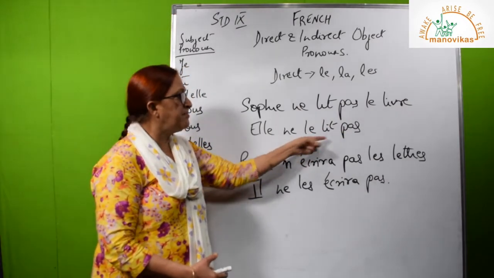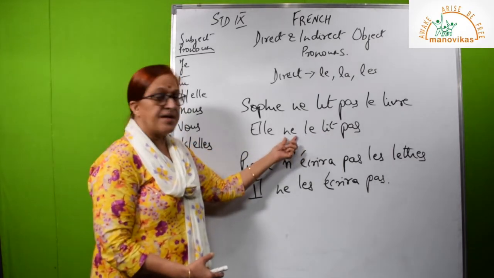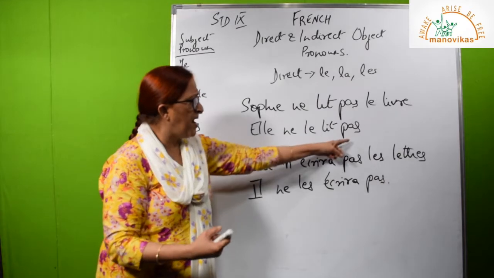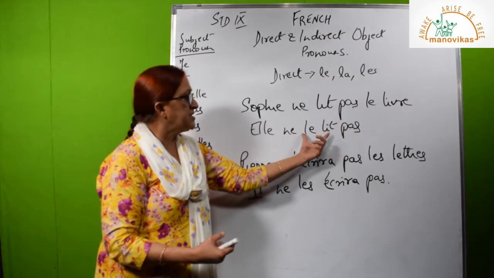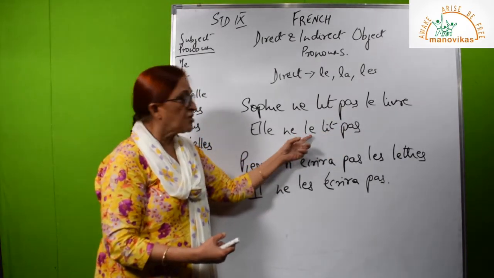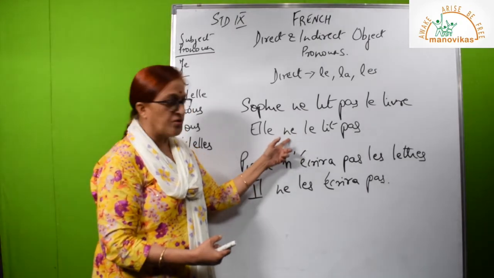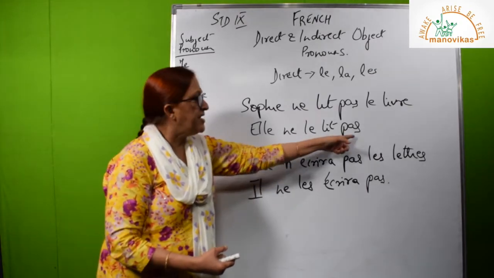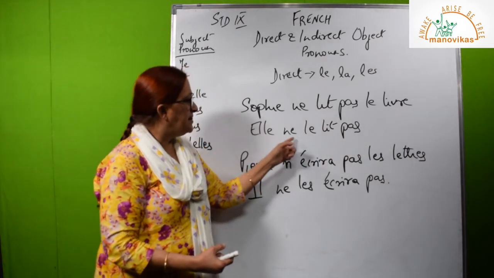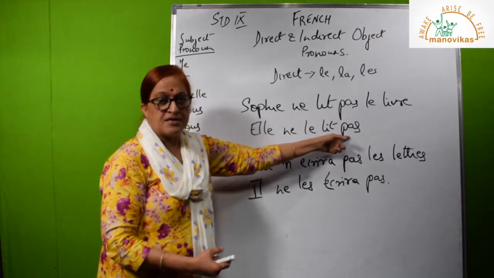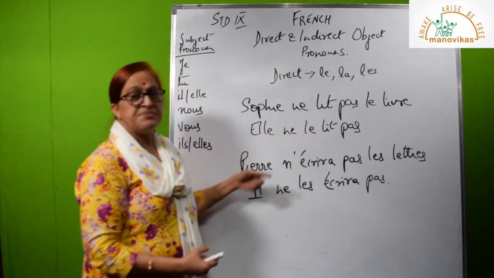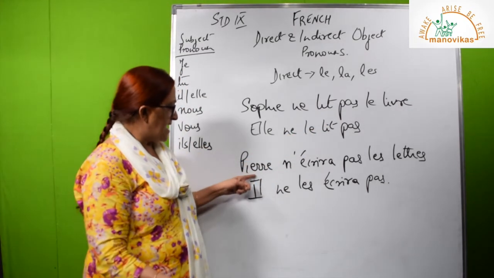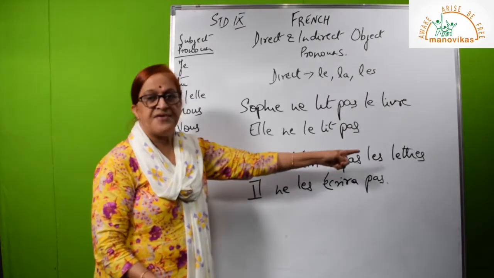But where is it coming? Before the verb. Where is ne coming? Ne is coming even before that. So your ne and pas now are enclosing both the verb as well as the object. You have to put ne before the object, then the object will come, then the verb will come, then your pas will come. Elle ne le lit pas. She is not reading it. Similarly, if I am saying it in future tense, Pierre n'écrira pas les lettres.